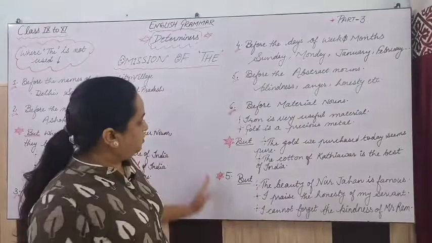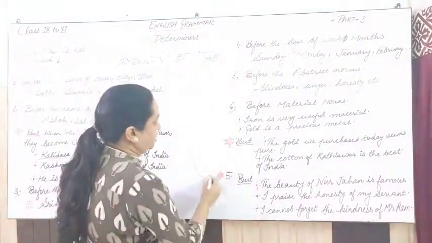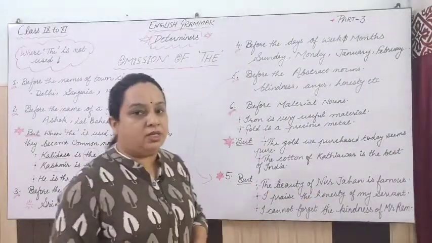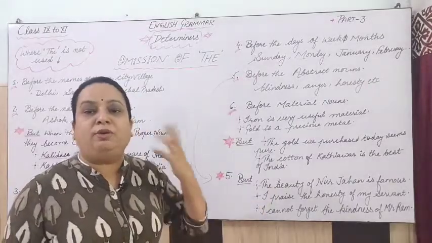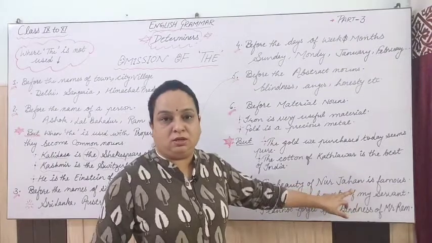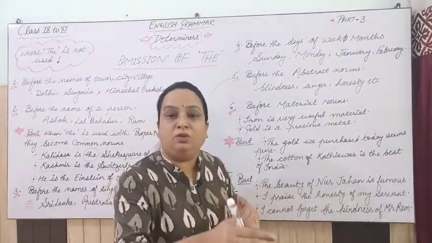But here is one exception. I have written that exception here, the exception of rule number 5. But the beauty we say always, because in this sentence we are talking about the beauty of Noor Jahan. The beauty of Noor Jahan is famous, right? So here we are talking about that particular beauty of Noor Jahan.